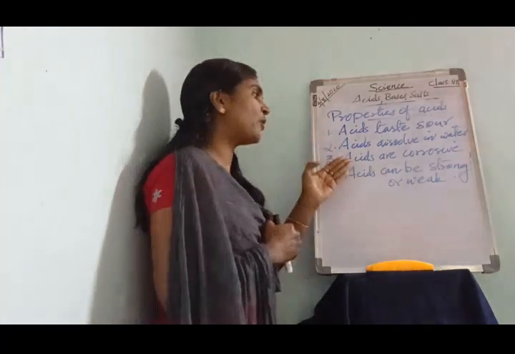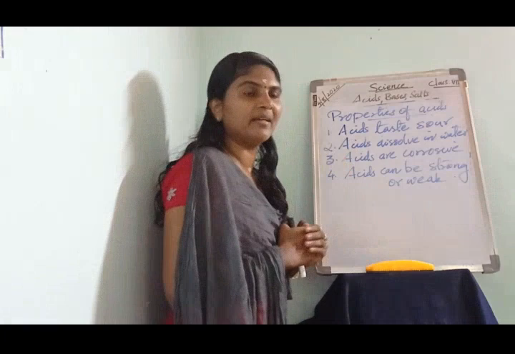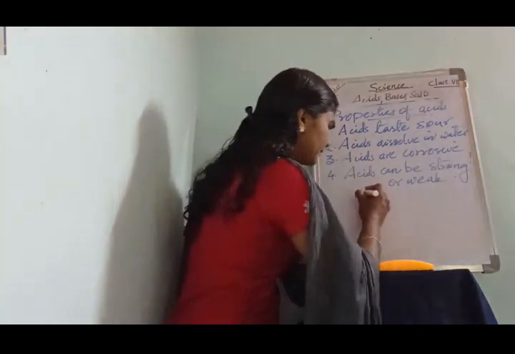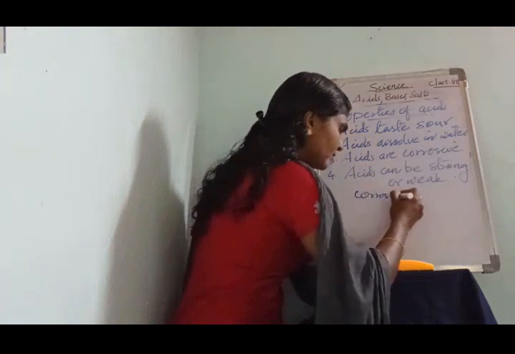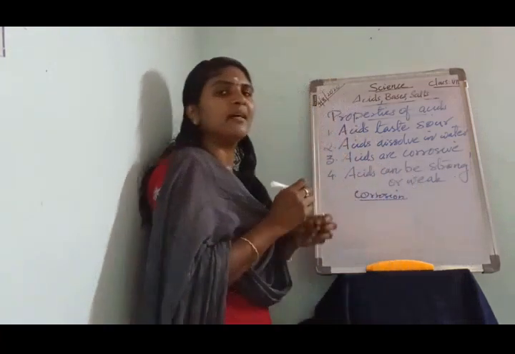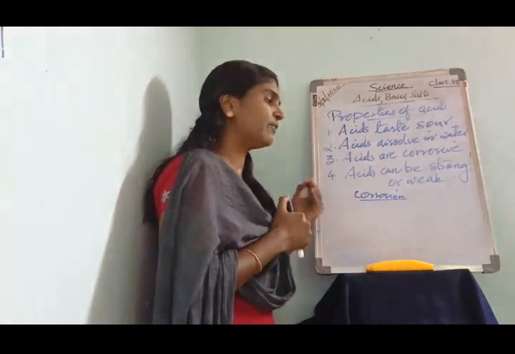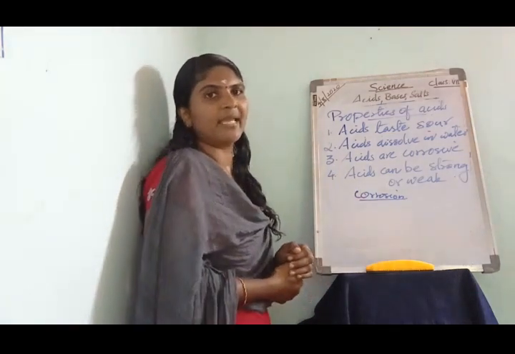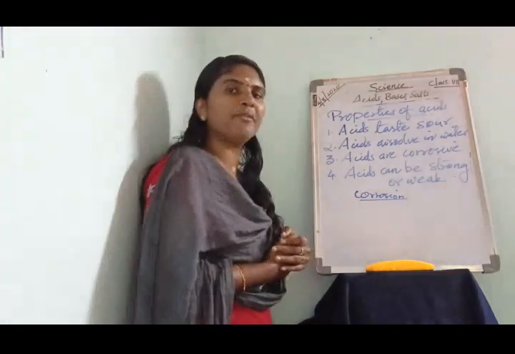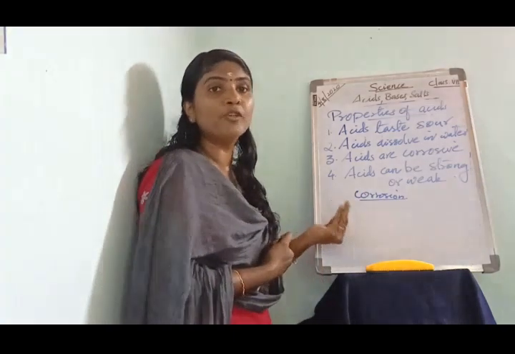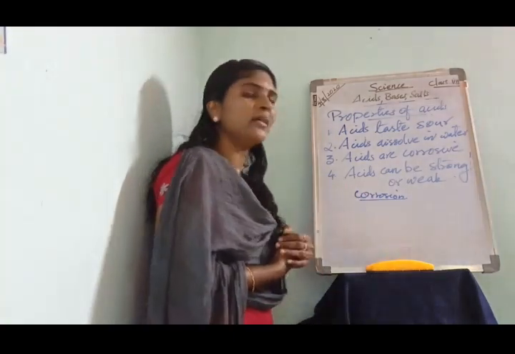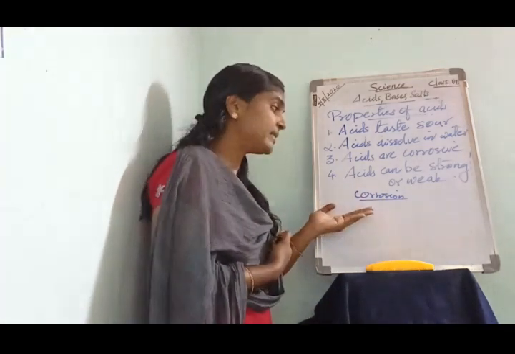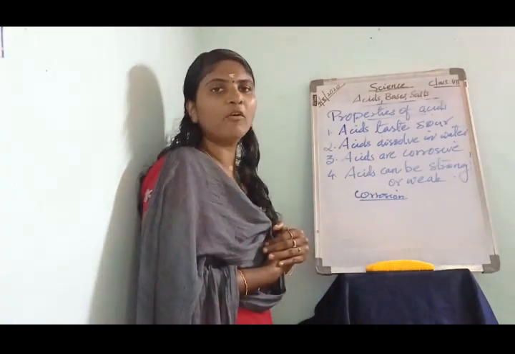The next property is acids are corrosive. Do you know what corrosion is? It is the damage or destruction of living tissue or other materials due to chemical reaction. The best example is the rusting of iron.